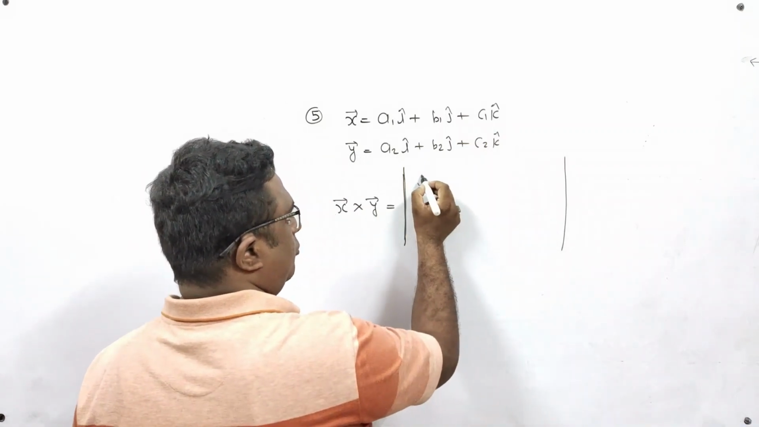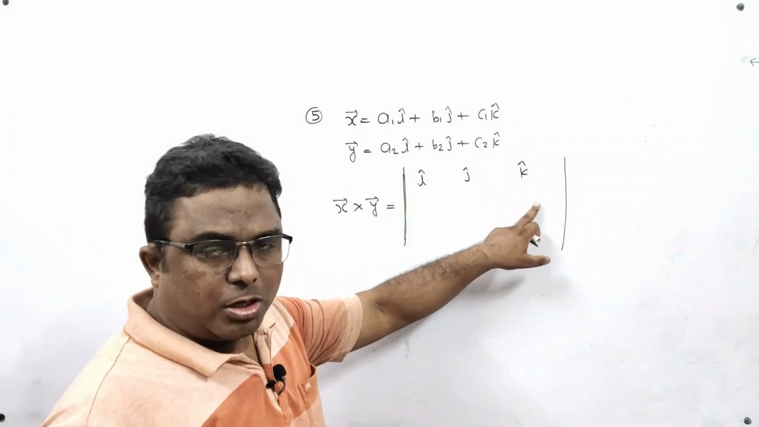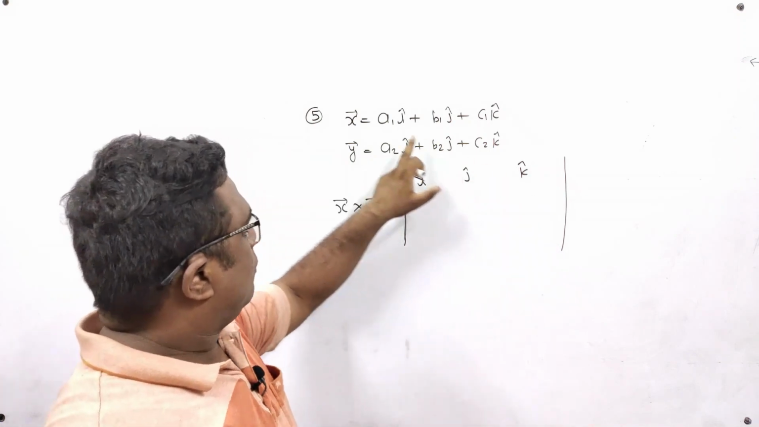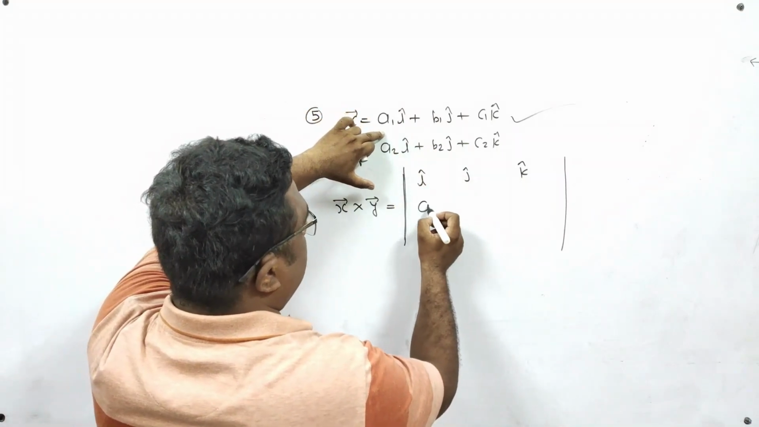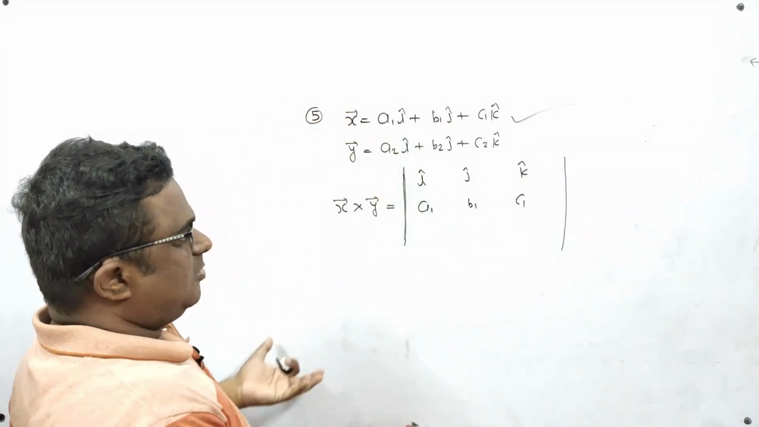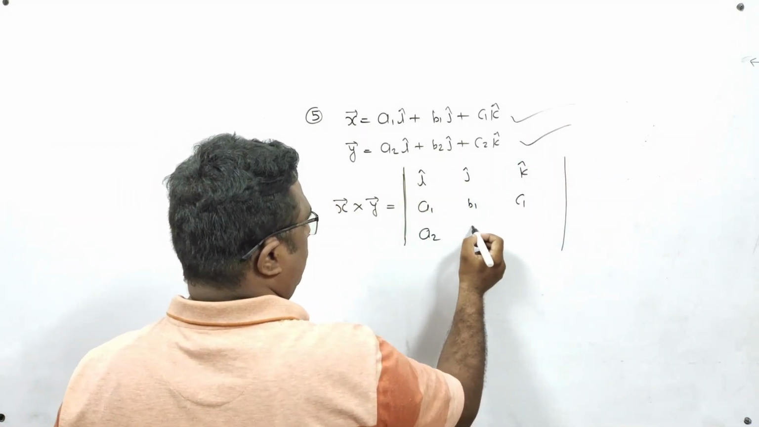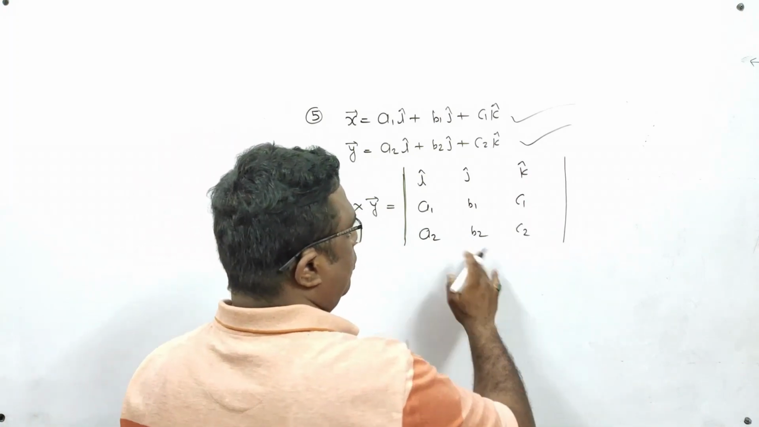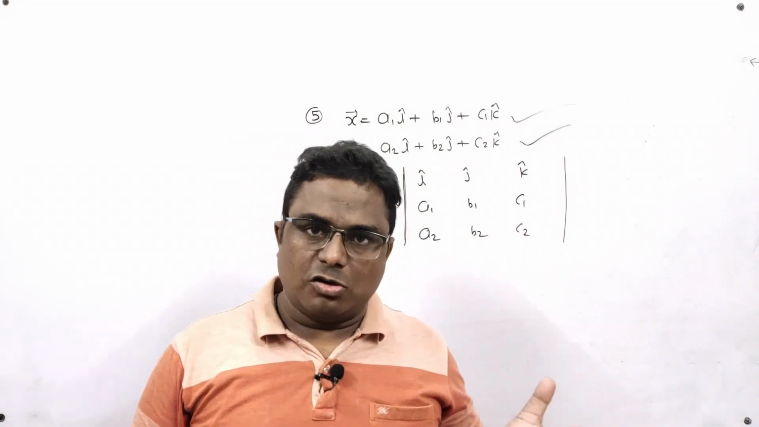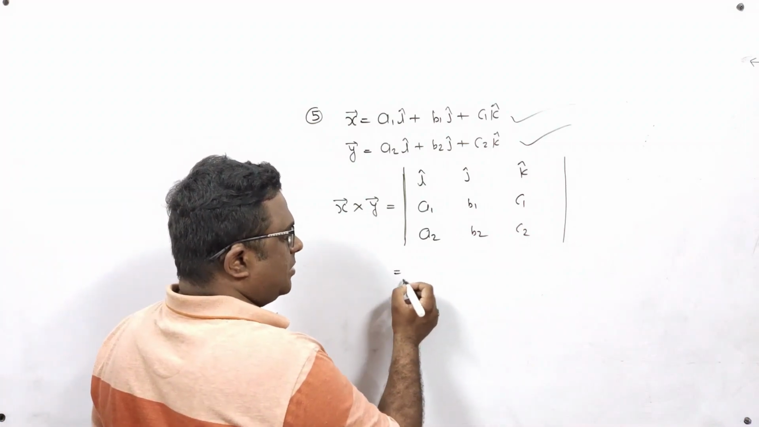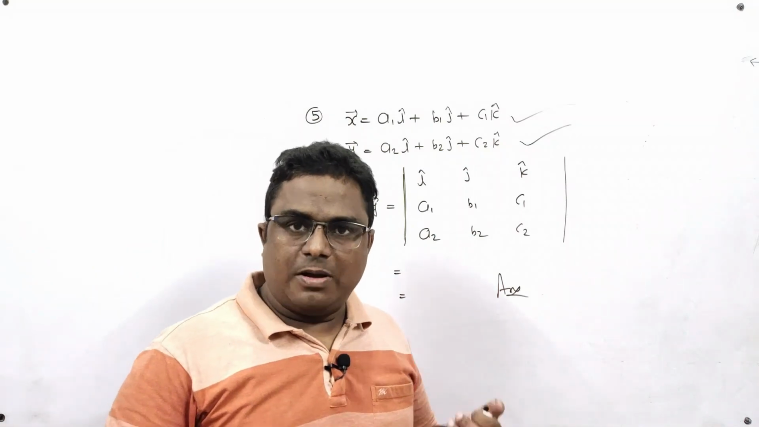In the first row you will have to write i cap, j cap, k cap. In the second row you will write down the coefficients of i cap, j cap, k cap from the first vector. So the first vector is this one, and from this vector the coefficients are a1, b1, c1. And similarly in the third row you will take coefficients from the second vector: a2, b2, c2. After that you will find out the value of this determinant either by expanding it or by using properties of determinants. So that is up to you. After simplifying it you will get the value of this vector in terms of i cap, j cap and k cap.